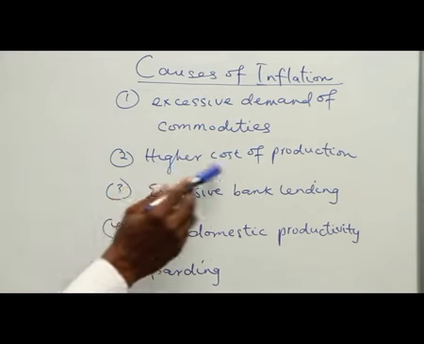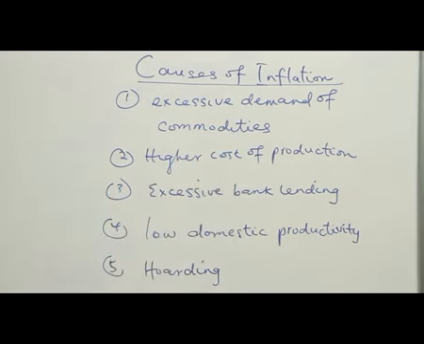Number two, high cost of production. If there's an increase in the cost of production, it will affect total output of the firm. How? The more they pay toward the input to use in production, the less the input they will be able to acquire in order to use toward production. So output will fall. Once the output falls, it will affect the total supply later on.